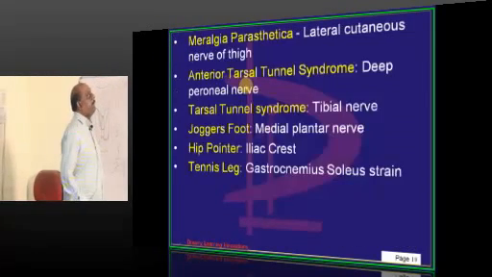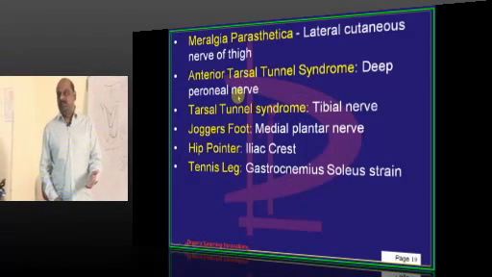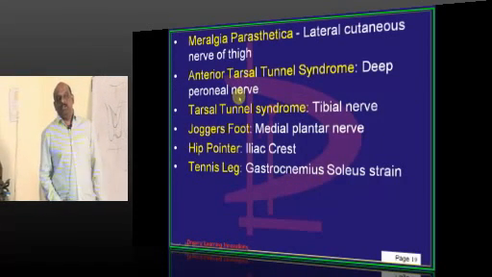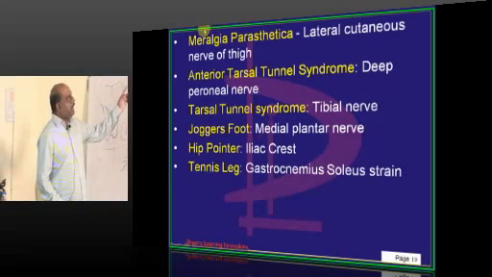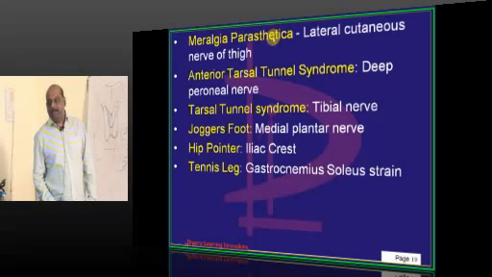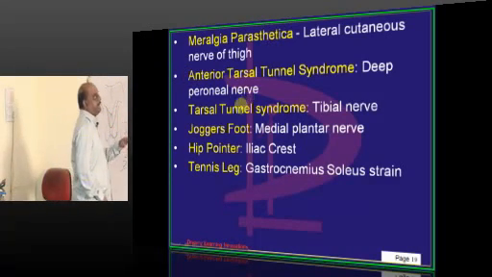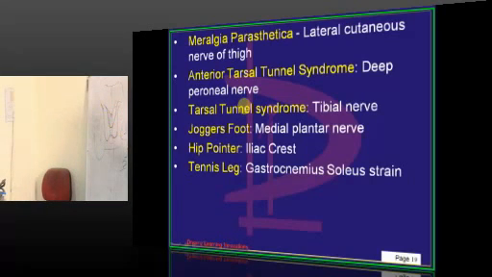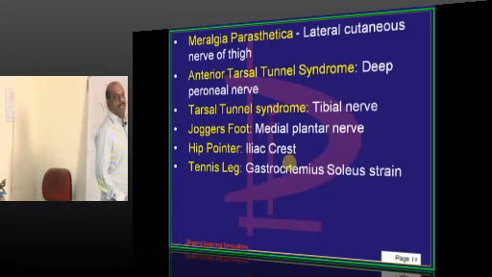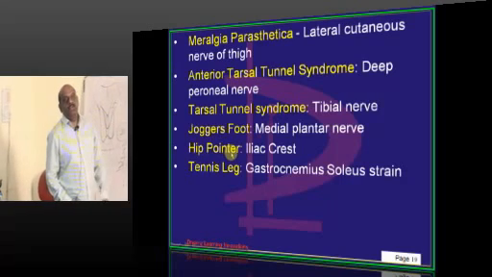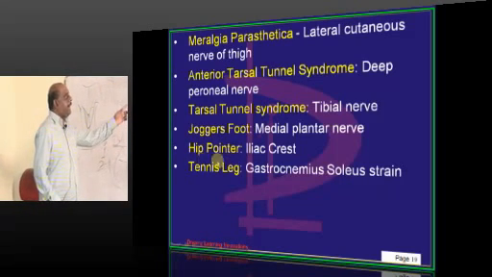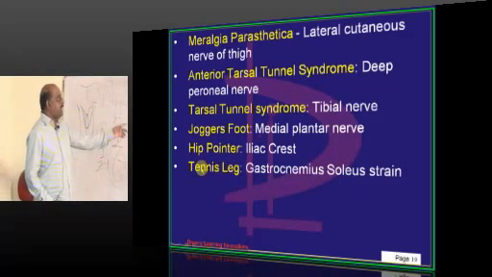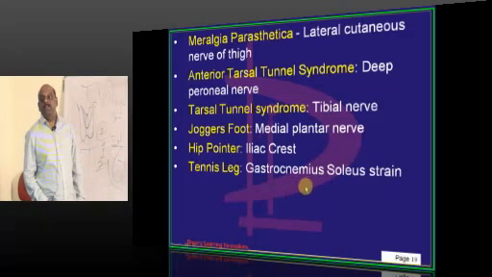Neck of fibula, what do you have, doc? You have common peroneal nerve, another very easy question. Five important points you should remember. Lateral cutaneous nerve of the thigh is meralgia paresthetica. Anterior tarsal tunnel would be deep peroneal, and tarsal tunnel will be tibial. Jogger's foot is medial plantar, hip pointer is iliac crest, and tennis leg is gastrocnemius soleus strain.